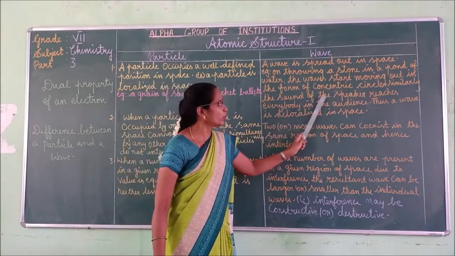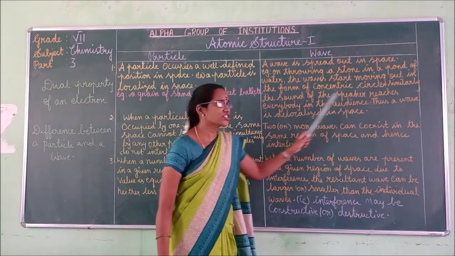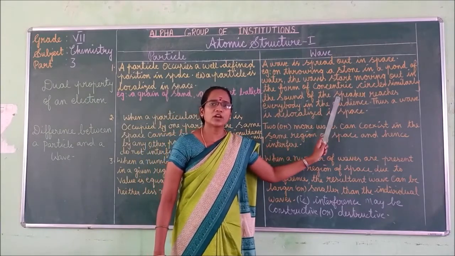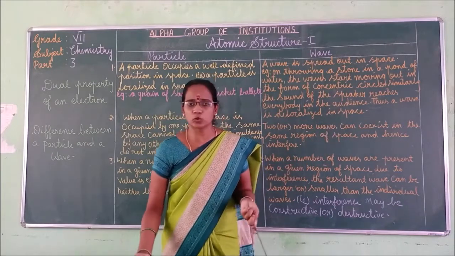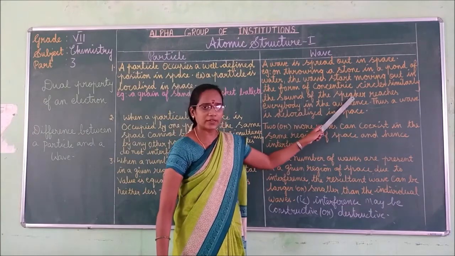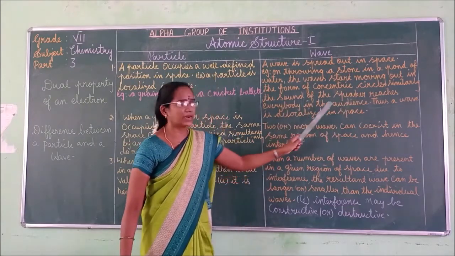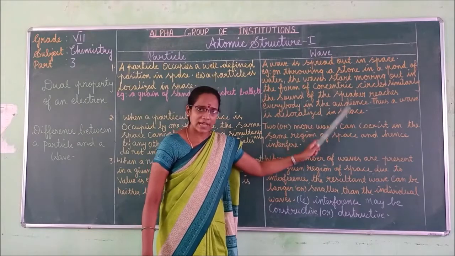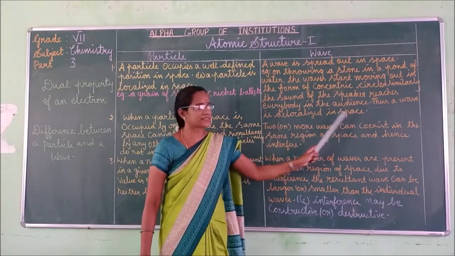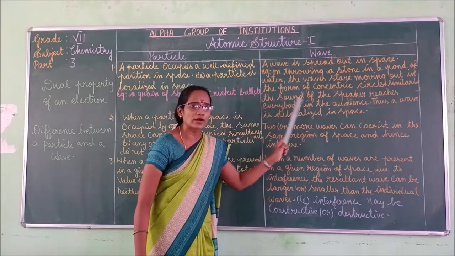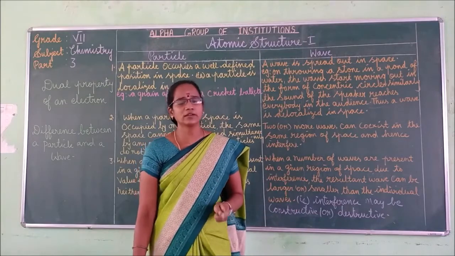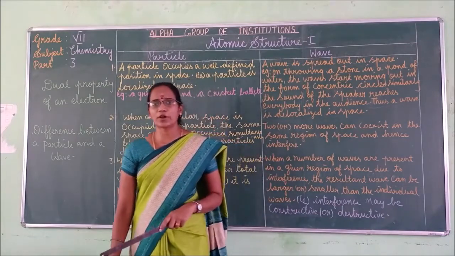Similarly, the sound of the speaker reaches everybody in the audience. How? Because sound waves are transmitted through the air, isn't it? So, the sound of the speaker reaches everybody in the audience. Thus, a wave is delocalized in space. Delocalized means what? Removed from the particular location. Got it? Right? Shall we move to the second point?